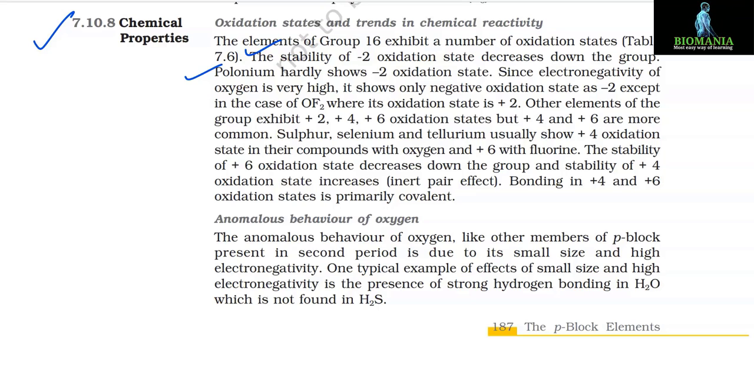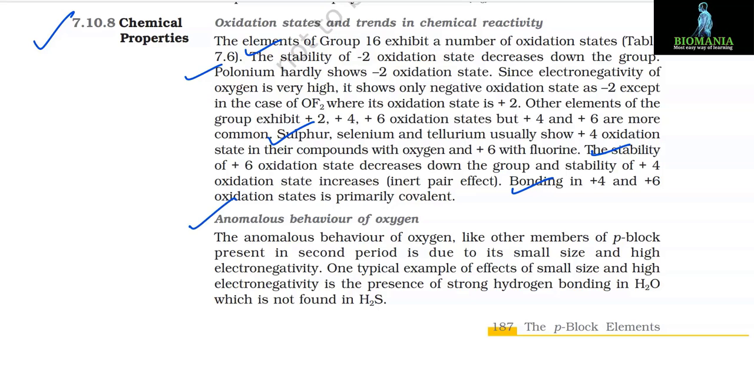Other elements of the group exhibit +2, +4, +6 oxidation states, but +4 and +6 are more common. Sulfur, selenium and tellurium usually show the +4 oxidation state in their compounds with oxygen and +6 with fluorine. The stability of +6 oxidation state decreases down the group and stability of +4 oxidation state increases. That is inert pair effect. Bonding in +4 and +6 oxidation states is primarily covalent.